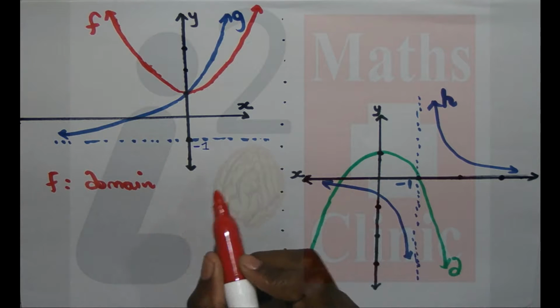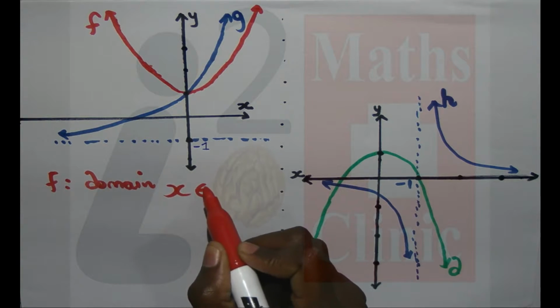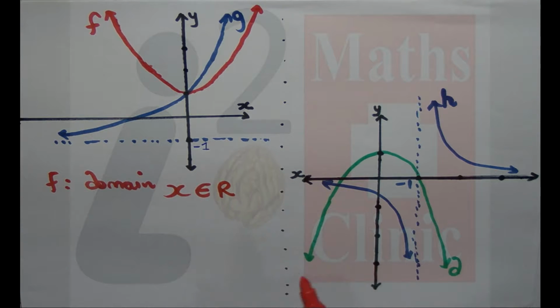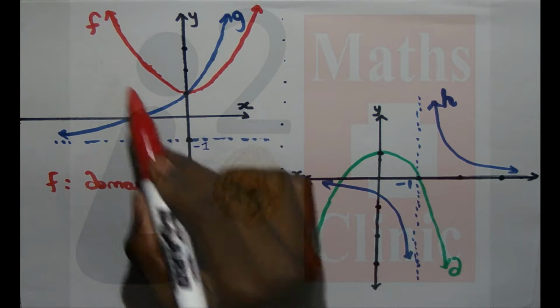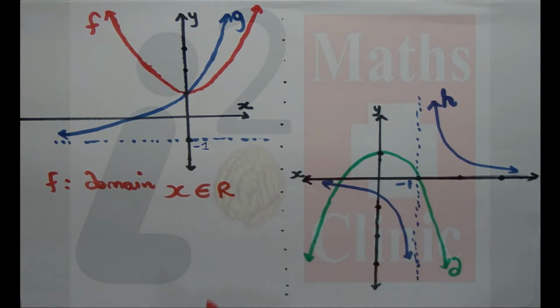Fine. Okay, so what is our domain? x is an element of what? Of all real numbers. Okay, so that is, there is no x value for which the graph of f is not defined.